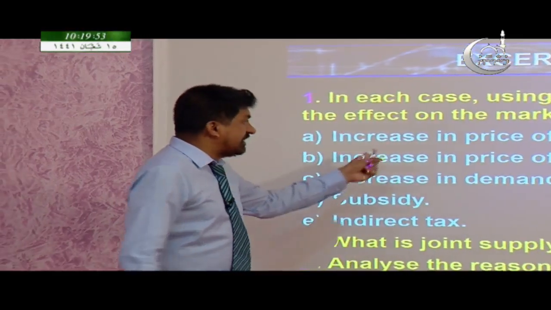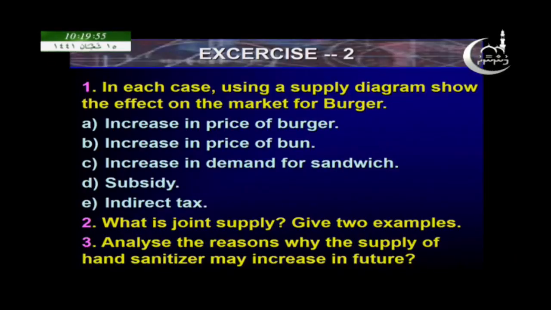The first one, increase in price of burger. If the price of burger increases, what will happen? Extension, contraction, increase or decrease? Move on to the second one, increase in price of bun. What will happen to the market for burgers if the price of bun increases? You have to identify whether it is increase or decrease or extension or contraction.